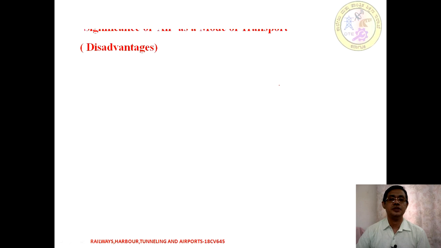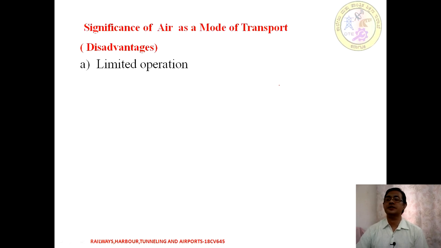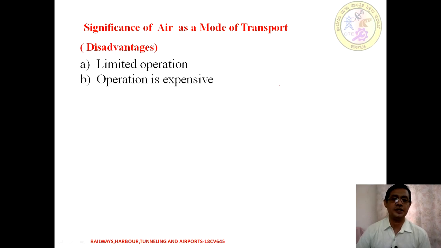Moving on to disadvantages. It also has some disadvantages. It has limited operations. As compared to surface modes or road as a transport network, it can't be a point-to-point service. It is accessible only in limited areas of operation. That is one disadvantage. Next, the operation is somewhat expensive because of fuel and air charges. It is somewhat costly as compared to the journey or the operation. Next is capacity. It has a limited capacity as compared to other modes of transport.